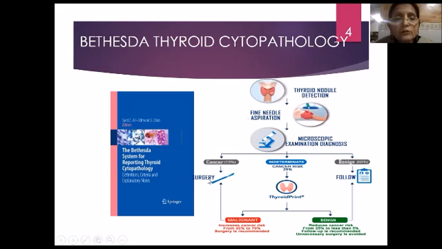Another group is diagnosed as cancer and is straight away subjected to surgery depending upon the type of tumor. We today are mainly going to consider this indeterminate group, which has the problematic diagnosis and may need further testing and may turn out to be either malignant or benign.